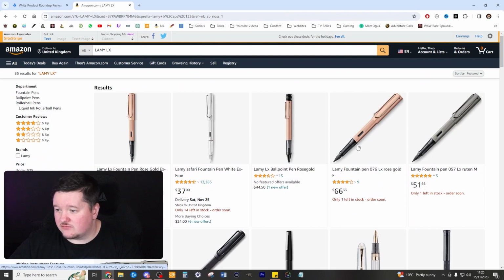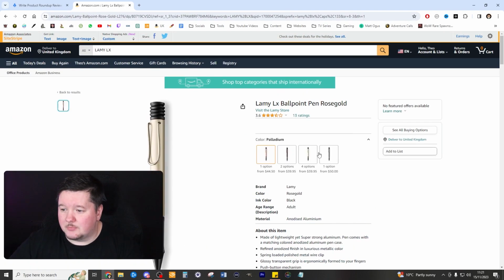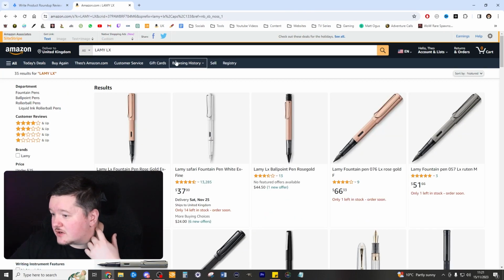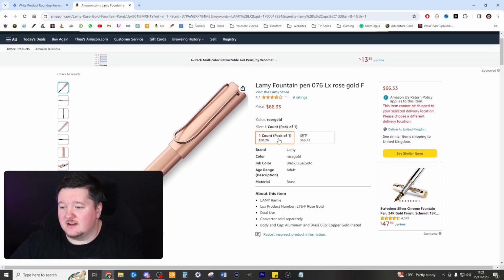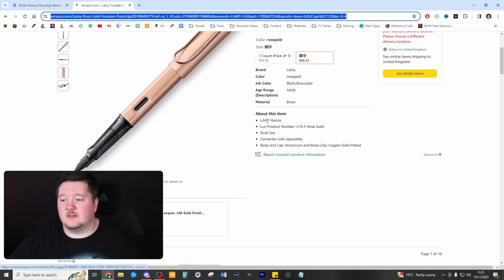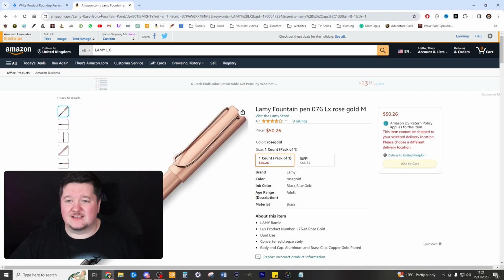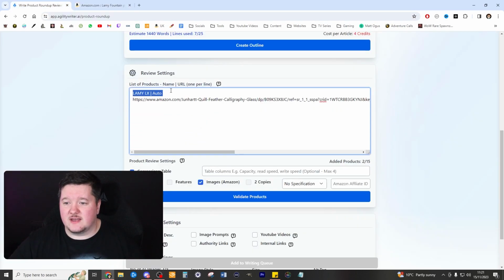So let's find a really nice version of this. This is a ballpoint pen, but there are fountain pen versions as well. Now, for some reason, they don't have many in stock for the fountain pen side of things, but it still does look really, really nice. I think we'll stick with the fountain pen version. I think it's just going to look better overall. So let's try that.